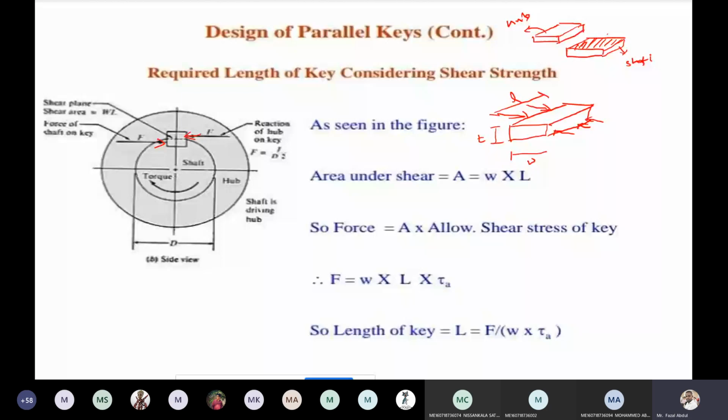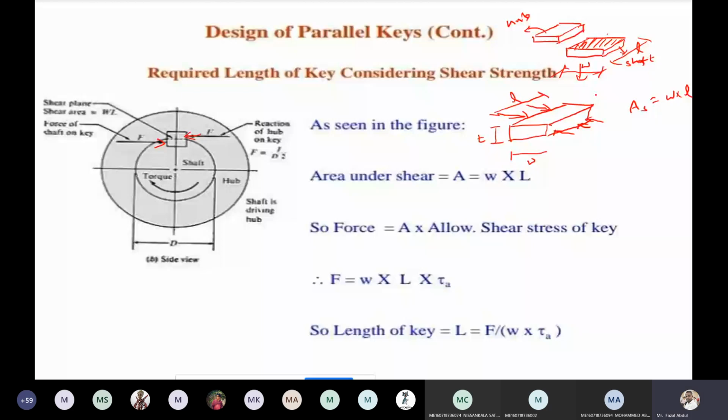Because of tangential forces acting here, if the material is weaker, the key is going to fail in shear like this. Now, what is the shear area here? This is the width and this is the length. The area in shear is width and length.